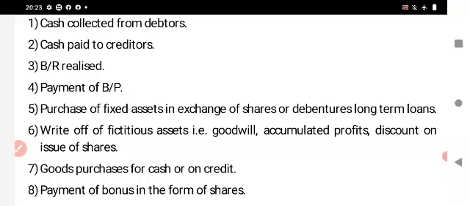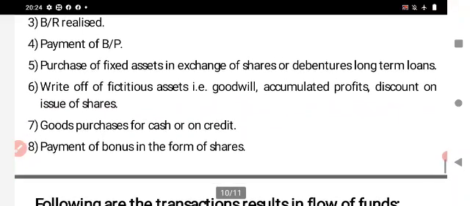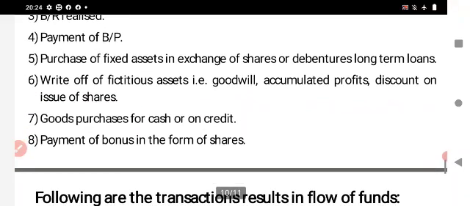Similarly, purchase of fixed assets in exchange for shares or debentures or long-term loans. For example, purchase of fixed assets in exchange for shares. What entry do we pass for that? Fixed assets account debit to share capital account. Fixed assets is a non-current item. Share capital is also a non-current item. So it does not affect the working capital. Similarly, writing off fictitious assets, goodwill, accumulated profit, etc.